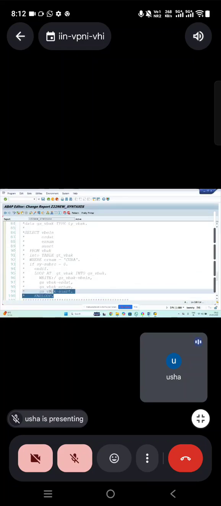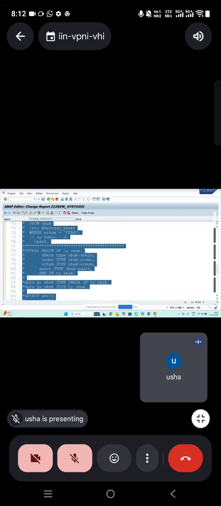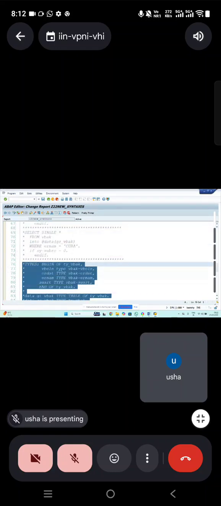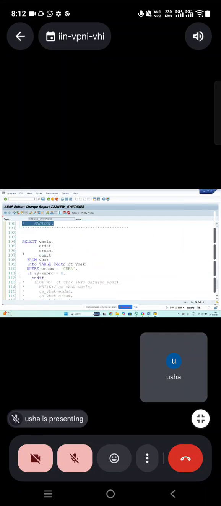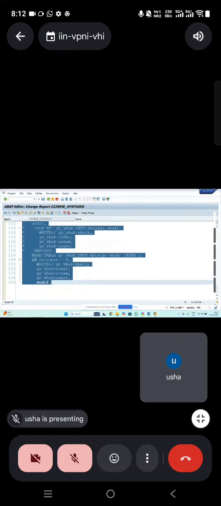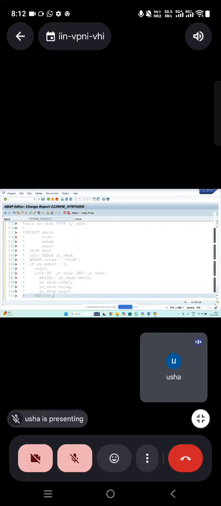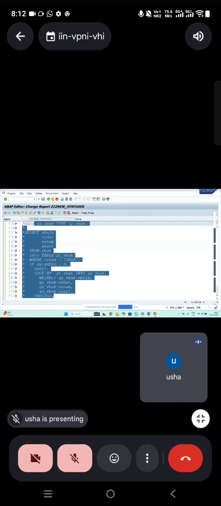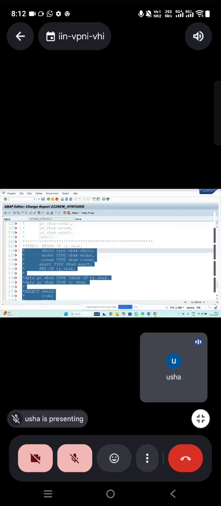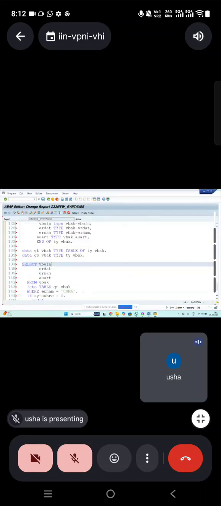Old example I'll show, then we'll go for the latest. Field symbols are not in inline declarations. This field symbol is a concept which is there in the older version. Means not a very old version. It will be there from 6.2 onwards, the field symbol concept. So that we missed. So I'm just explaining that.